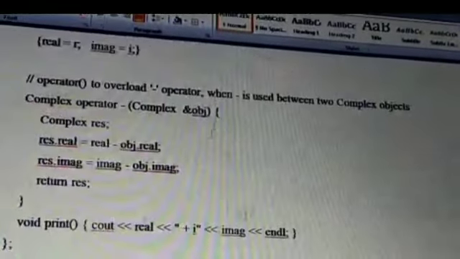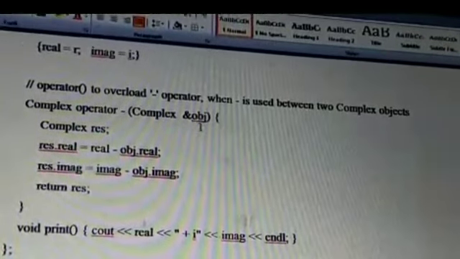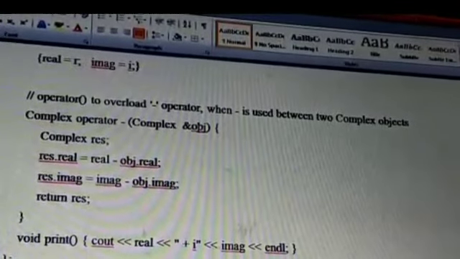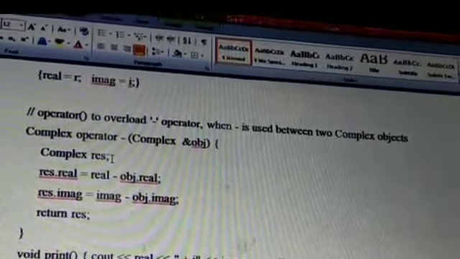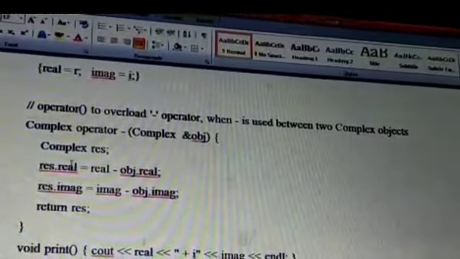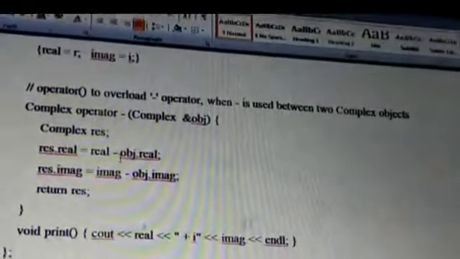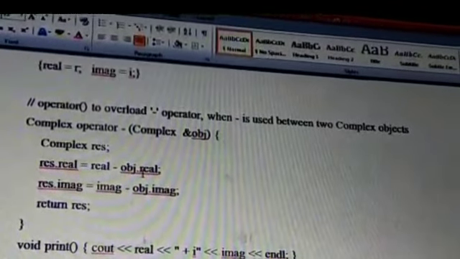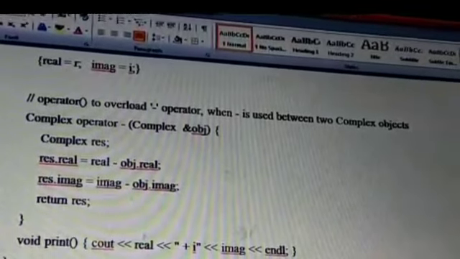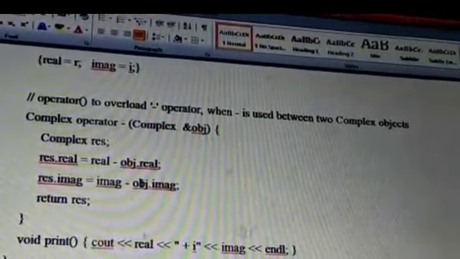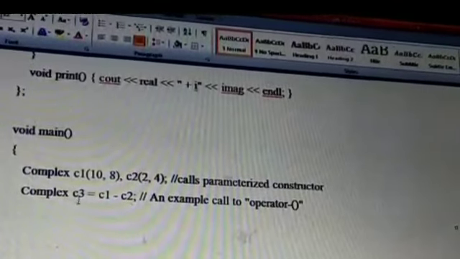Right? So again come to this Complex operator minus function. C2 is received in obj and C1 is passed implicitly. Here we have taken a temporary variable res. res.real = real - obj.real, so this real is for C1 and C2 is passed in obj. Similarly for imaginary, this imaginary is for the implicit object or unnamed object C1, and this is C2. Then we are returning res. This res is stored in C3.